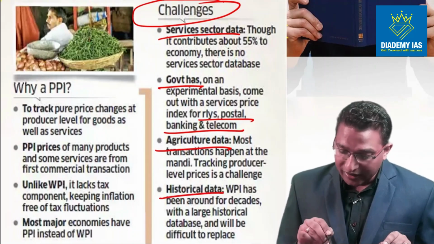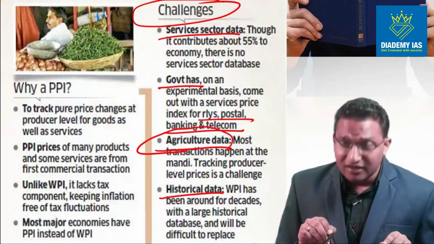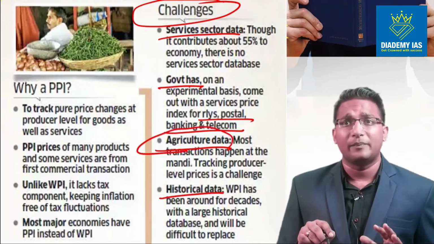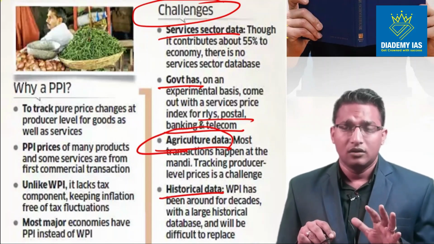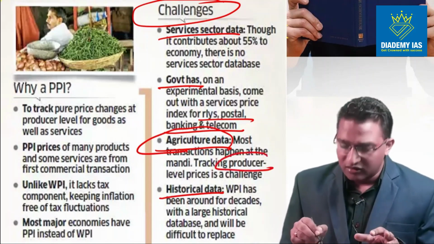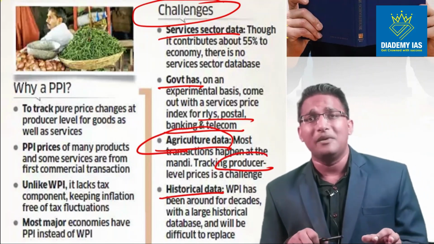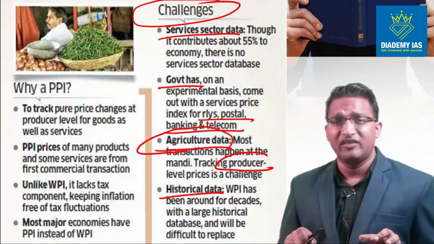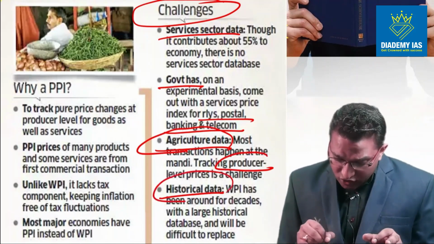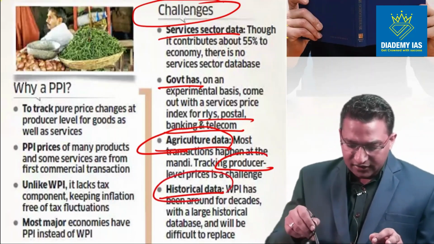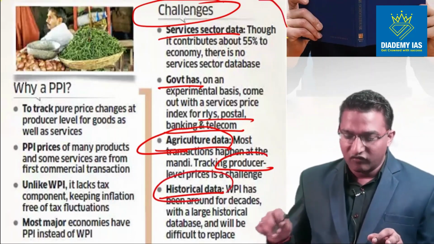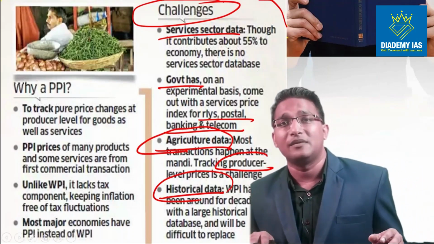Historical data. So agricultural data, for which we take the prices from the mandi. Now that data we need to take from the producer, which is very challenging, because the farmers cannot easily give the data. So this is very challenging. Historical data is also very challenging. So these are the issues because of which we are not able to implement the PPI on an immediate basis.